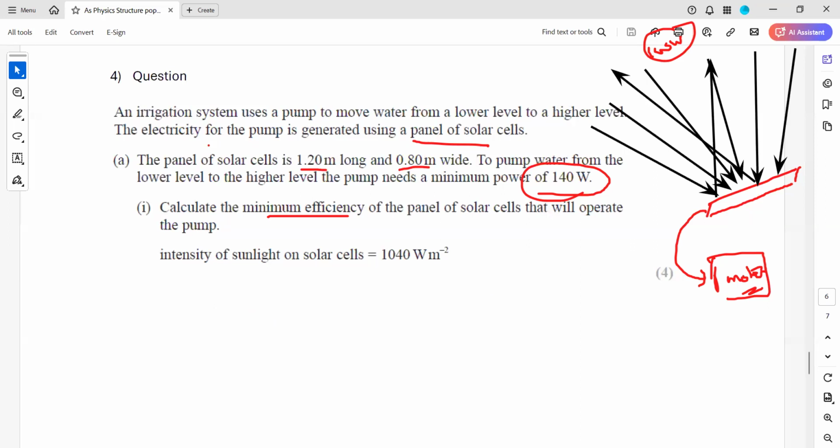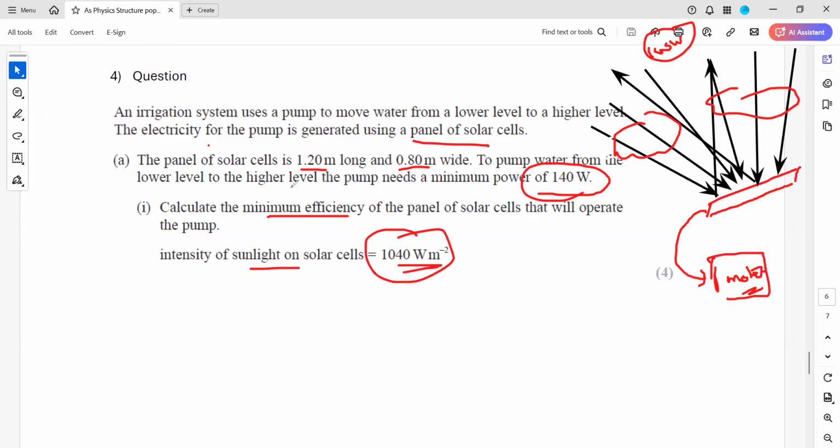Or even the light which is coming from the sun changes because of the weather. If it's cloudy, then the amount of light which strikes the solar panel will also change. So the input power we use is that the intensity of sunlight on the solar cell is 1040 watt per meter square.